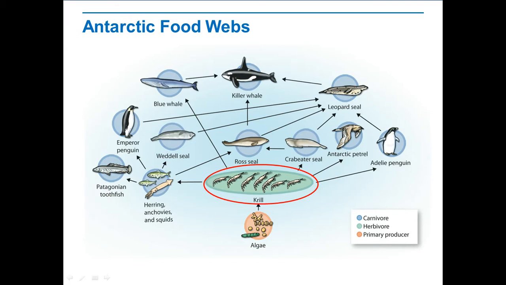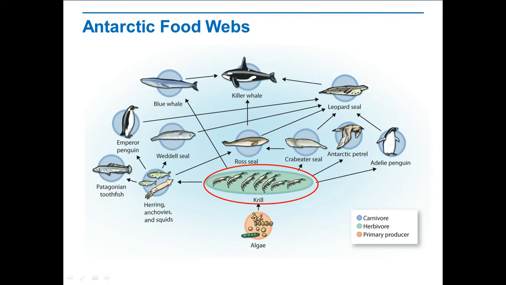What do ecologists mean when they say that killer whales indirectly depend on krill for survival? Well, krill are the only herbivores in this food web. Without krill, the animals the killer whales eat would not survive. In recent years, krill populations have dropped substantially. Over that same period, a large amount of sea ice around Antarctica has melted. With less sea ice remaining, there are fewer of the algae that grow beneath the ice.